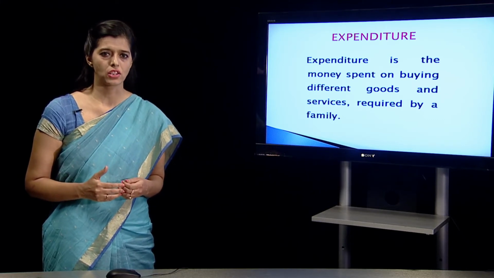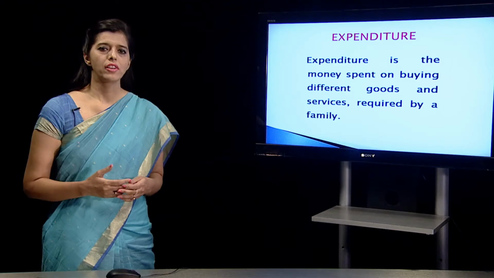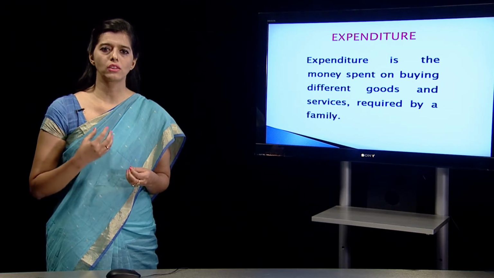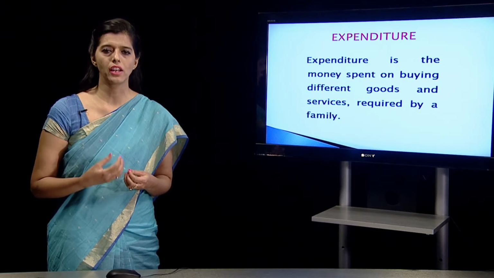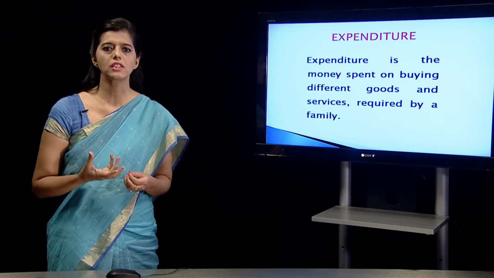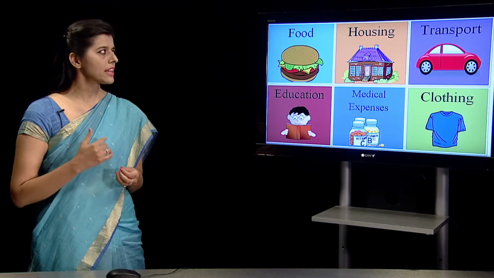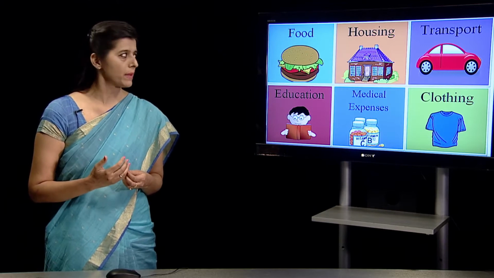Now what is expenditure? Expenditure is the money spent on buying different goods and services required by a family. When a family is acquiring a good or acquiring a service or paying for something, then how are they doing it? They are doing it by paying the money, and that paying of money, this process is the expenditure. Now we spend on different categories. There are different categories which we spend on.